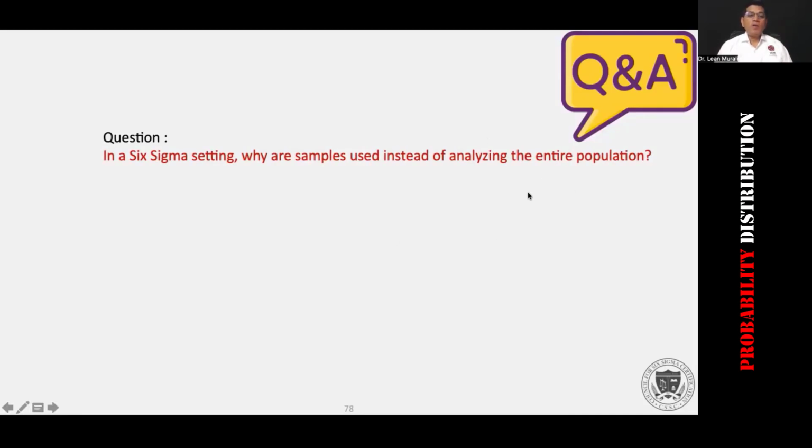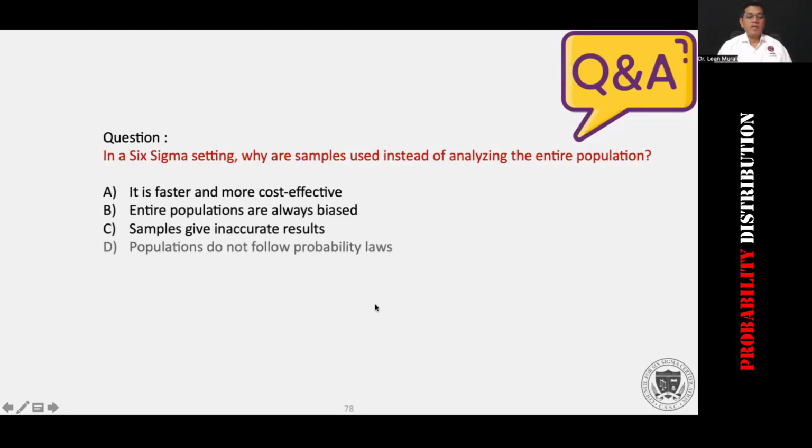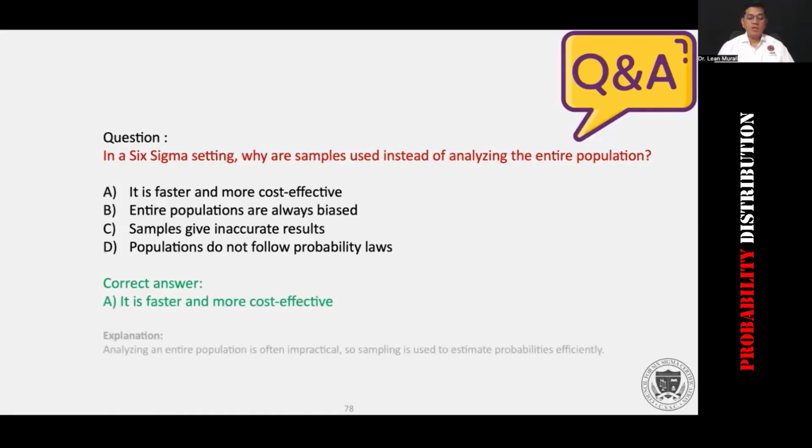In a Six Sigma setting, why are samples used instead of analyzing the entire population? Any answers you can type in the chat box. Choice A: it is faster and cost effective. Other choices: the entire population is biased, samples give inaccurate results, the population does not follow. A is the correct answer. It's faster and cost effective. Good. I like the active participation today.